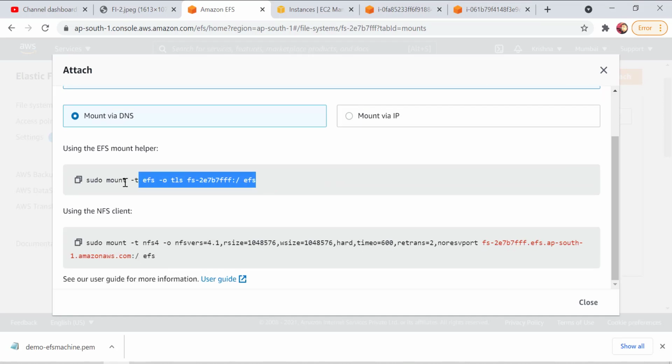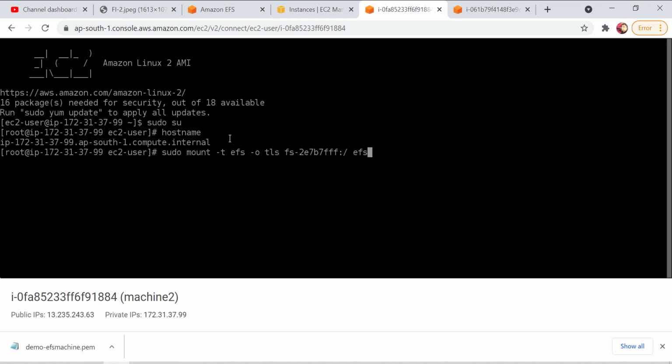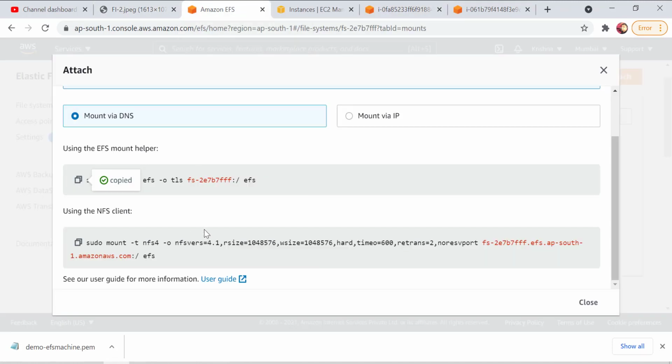If you copy this particular command and paste it, you will get an error: mount point does not exist. For that you need to first create the mount point. For that, first of all you need to click on this user guide. Just click on this user guide.